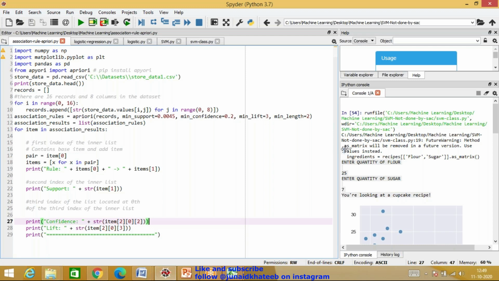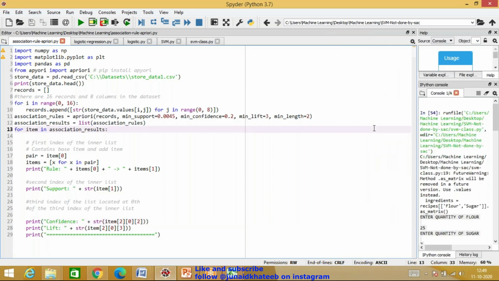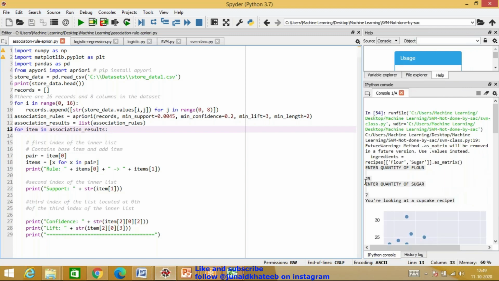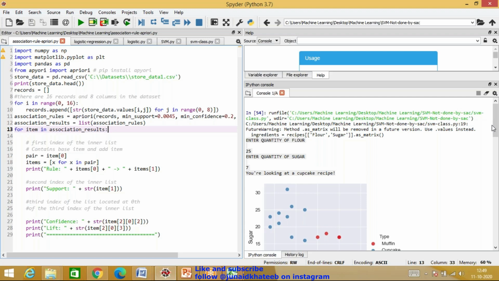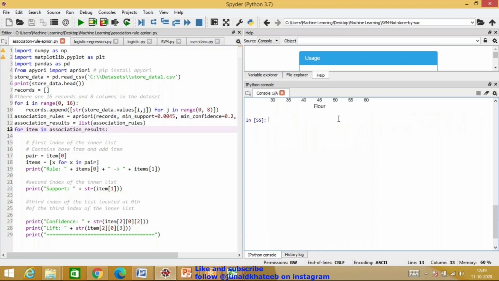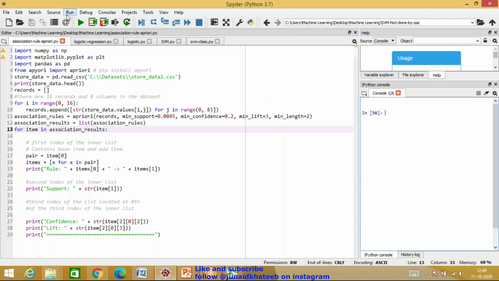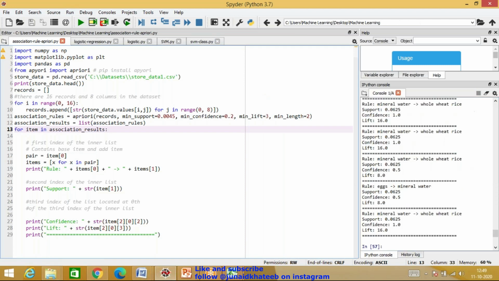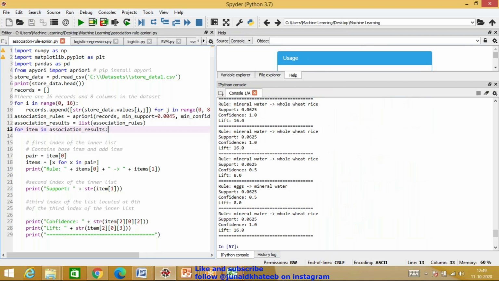Again, if you've understood the concept and the purpose, next time you should be able to know, okay, I need to carry out this kind of classification from the store, so I need the apriori algorithm. The code would remain exactly the same. Just feed it whatever data you have, and then you'll get your results. Now over here, whatever the data set is, I want that data set to be processed, and then I want to see the value of the confidence and lift, or even the conviction, displayed. Now observe this. I'll show you this program first. When I run this, see over here, there are too many steps.